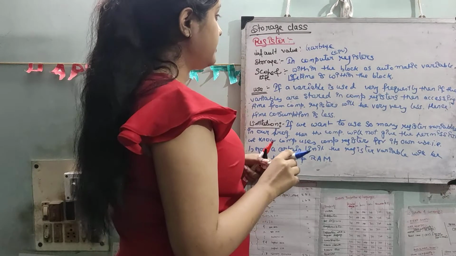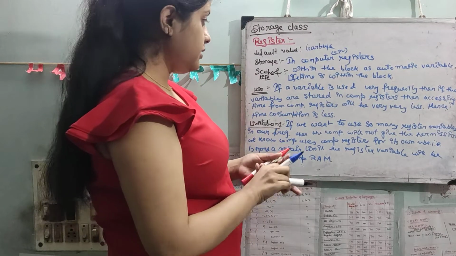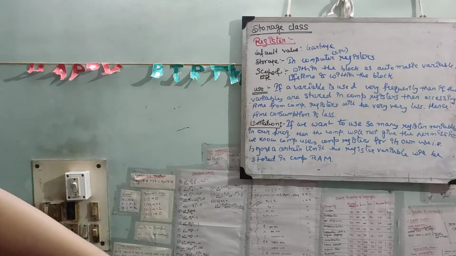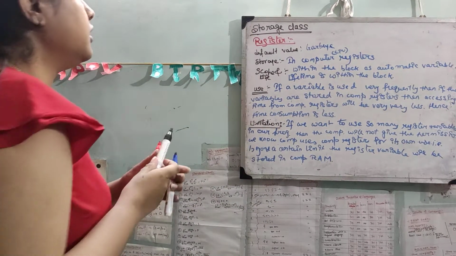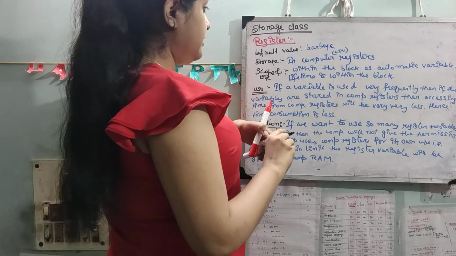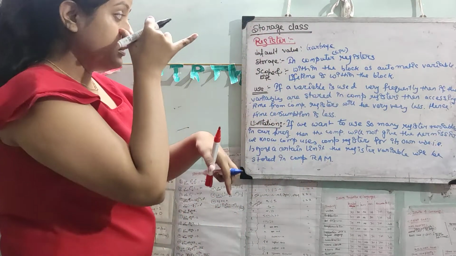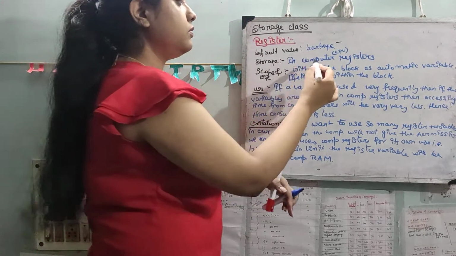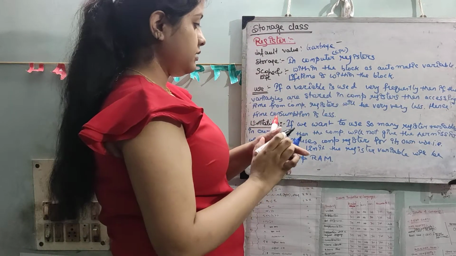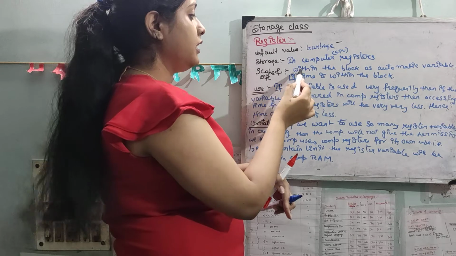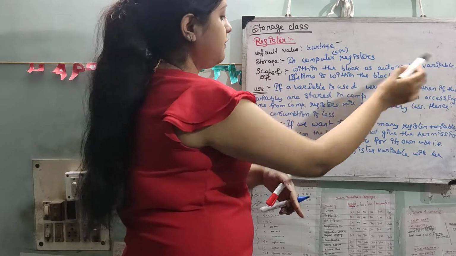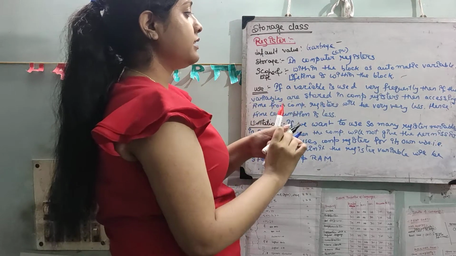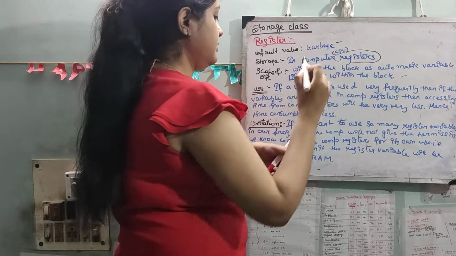So our next storage class is the register storage class. The register keyword is used. The default value is garbage. Storage: it is stored in computer registers. Scope and lifetime are within the block, as with the automatic variable. So this storage class is stored in registers.